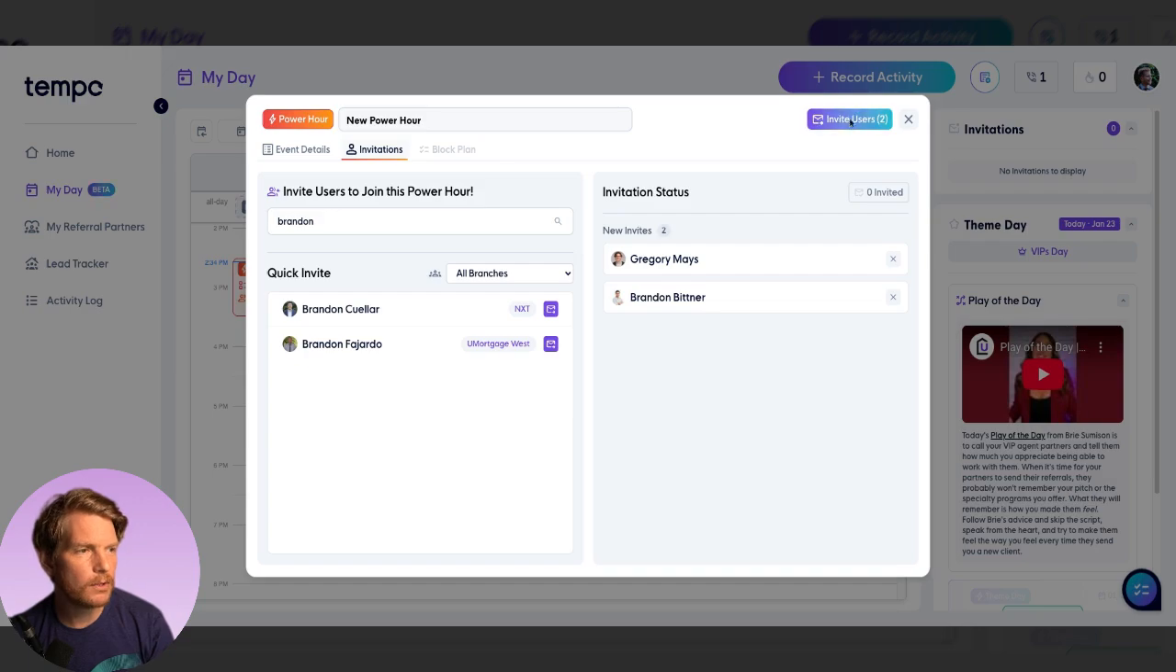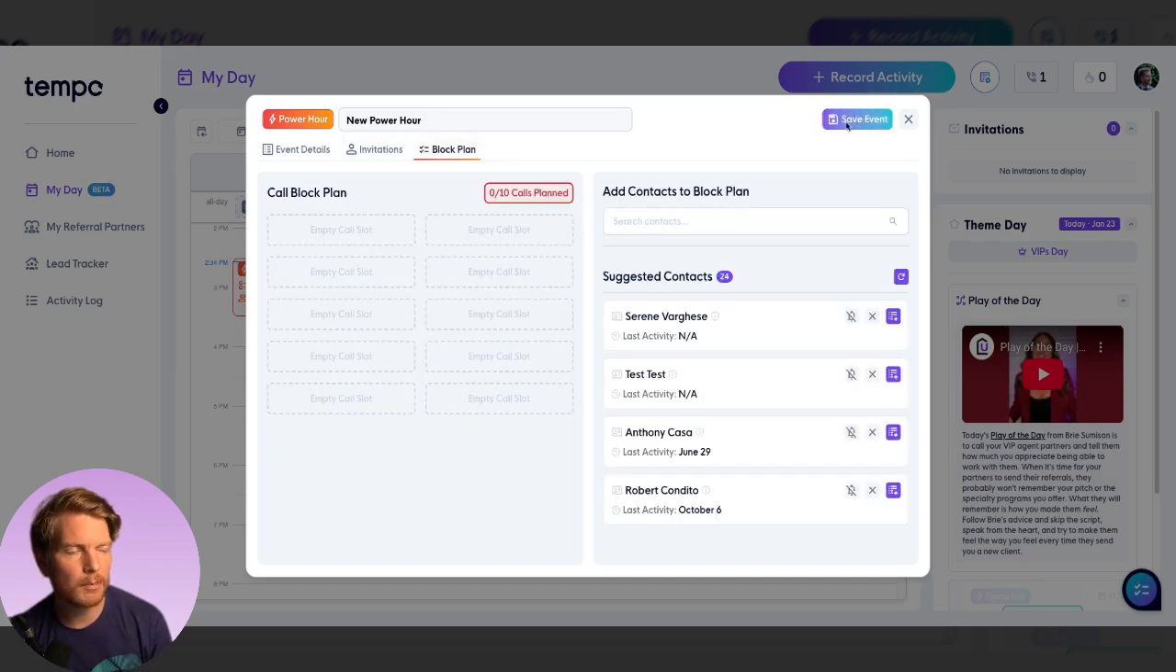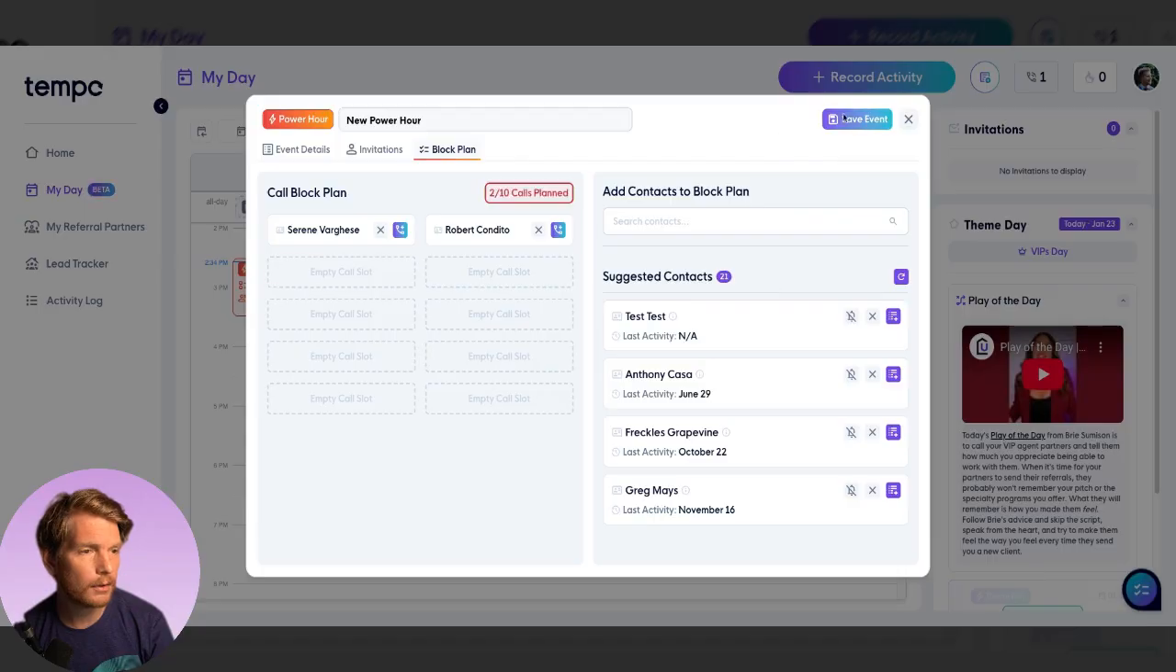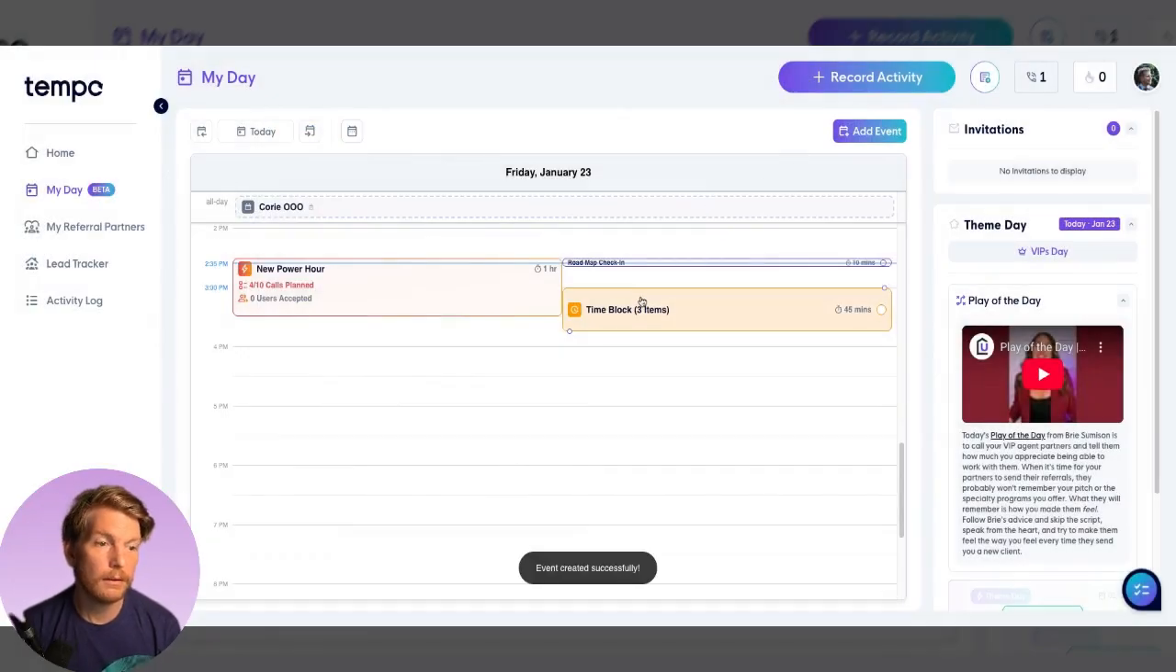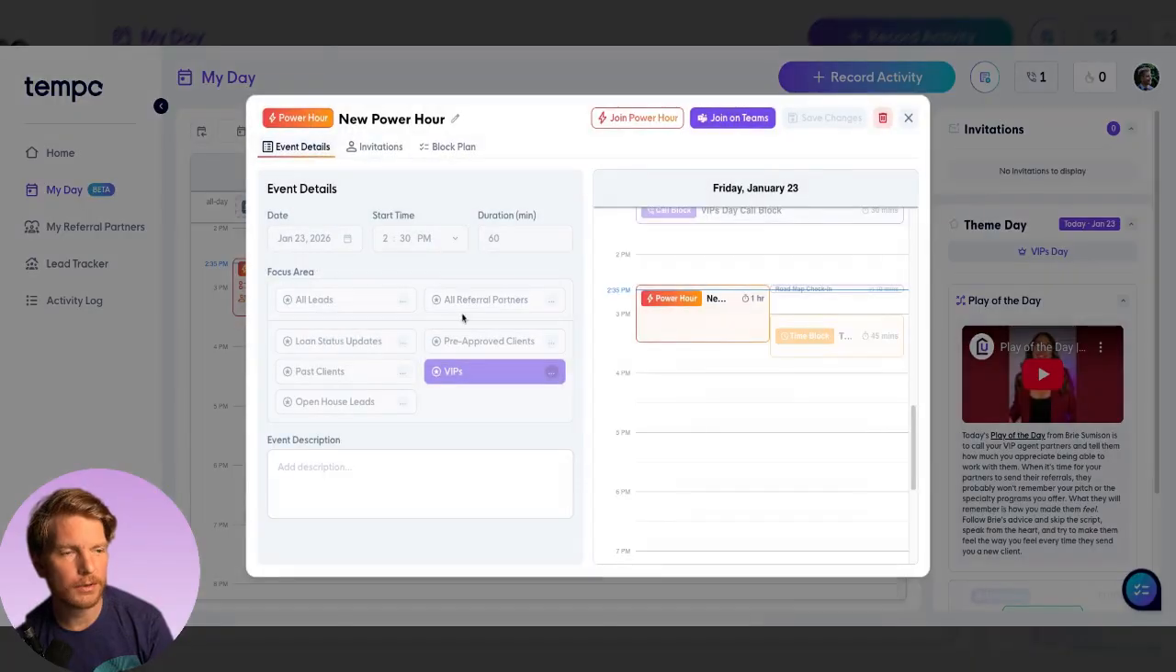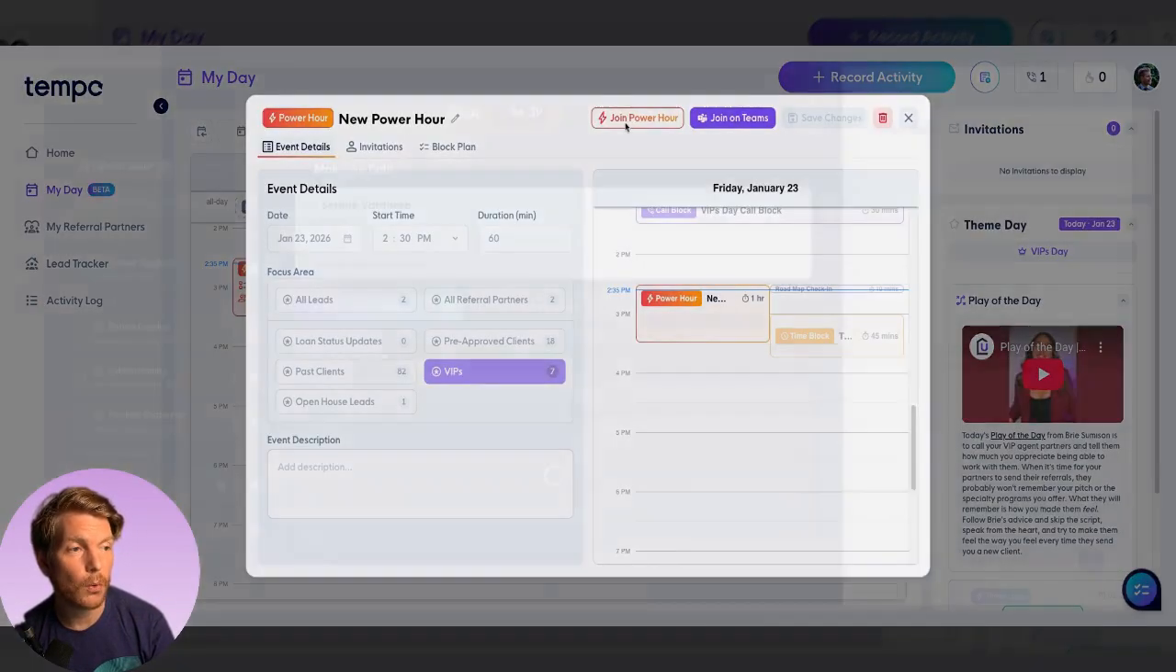I'm going to invite those users. It's going to give me the chance to set up a block plan. It's going to give them a chance to set up a block plan. And it's going to put this on their calendar as well. I'm going to hit save event here. And I'm going to wait until the Power Hour starts. It happens to have already started because I scheduled it in the past. And now when the Power Hour is started, you are going to click Join Power Hour.